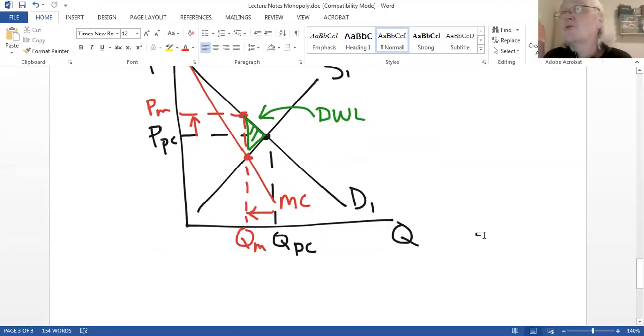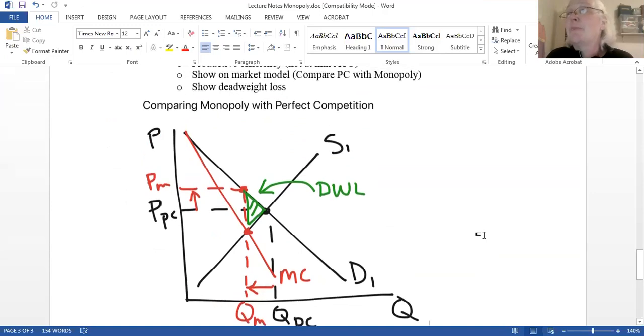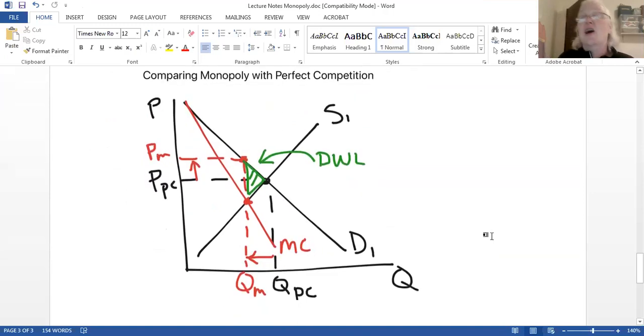This is in the lecture notes. Okay, and so hopefully you can see this. What I've done, I've just used the market model. It's the simplest way of showing the major difference in the market outcome. How does the market differ between the monopoly market structure and the perfect comp market structure?